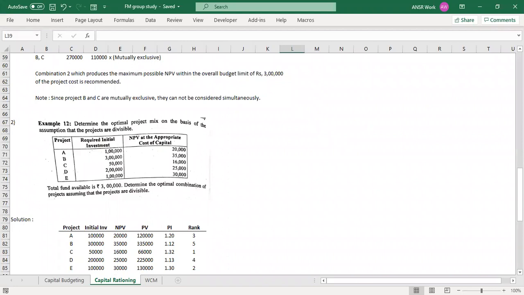Decimal places 1.0, 1.02 difference, that's not a big deal. That happens because of the rounding only. Anyone getting stuck here while calculating the profitability index? No? All right, I'll take that as a no.